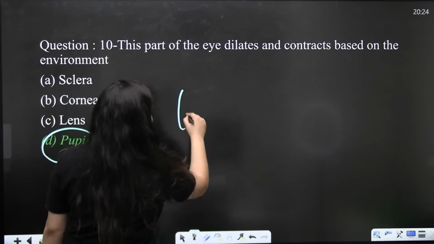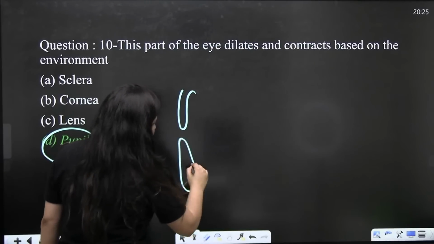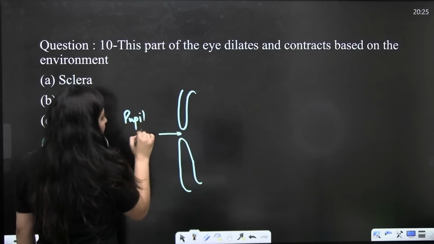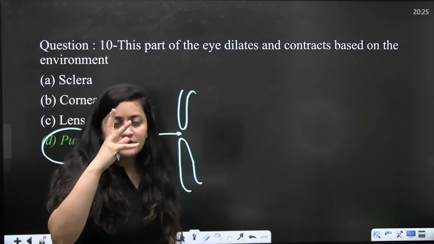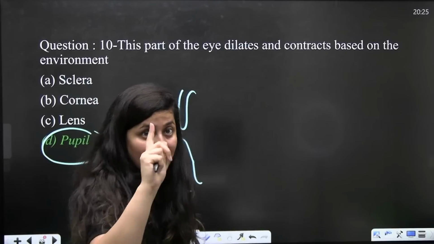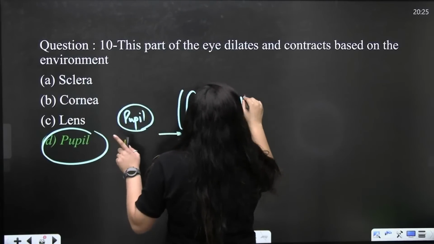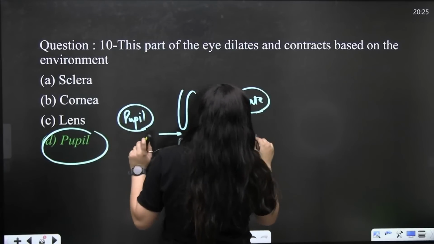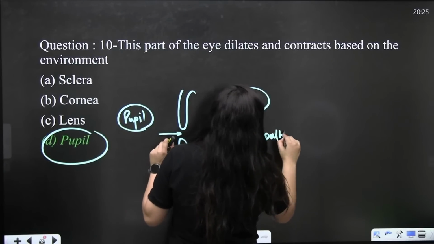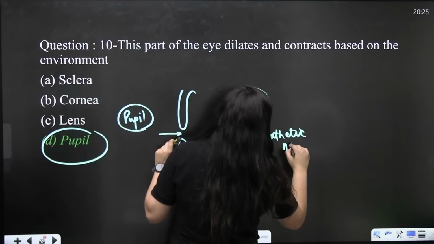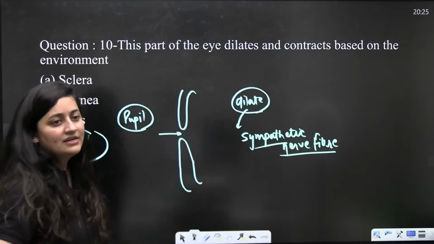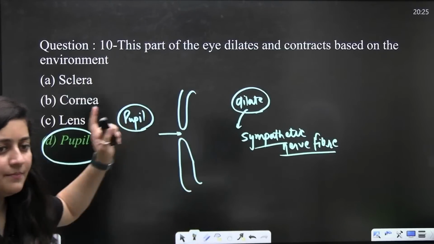Remember, pupil is that aperture. See, this is the iris. In between there is an aperture, that is the pupil. As per the amount of light, it will constrict, it will dilate. So, I'll connect one more question here. The dilation of pupil is because of sympathetic nerve fiber. Such a type of question can also come in your NEET examination.